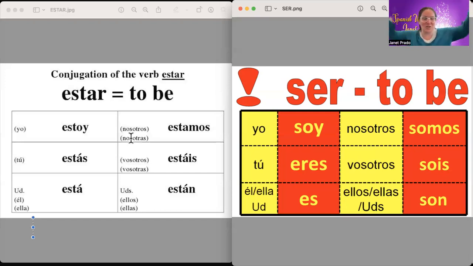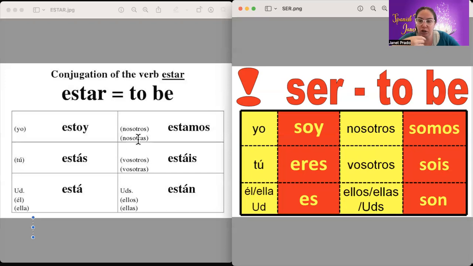Yay, good job. Okay, so in regards to your question, like, why is it that both of these verbs mean to be? So estar and ser are the foundations of learning Spanish, okay? So right now we were talking about description, right? For example, to be a woman, to be a human, to describe something, right? But they're used for two completely different things, okay?